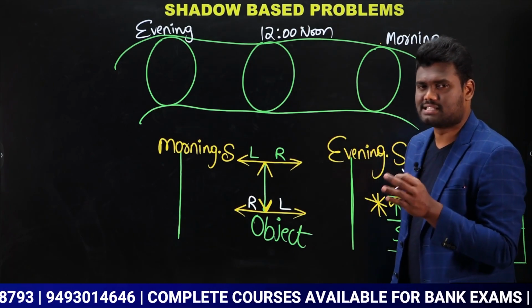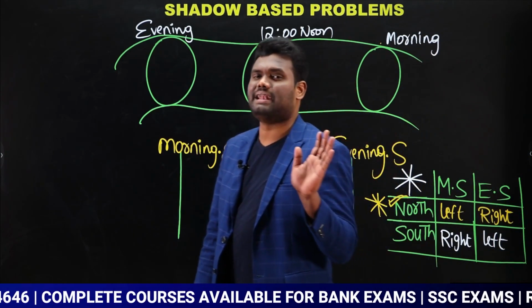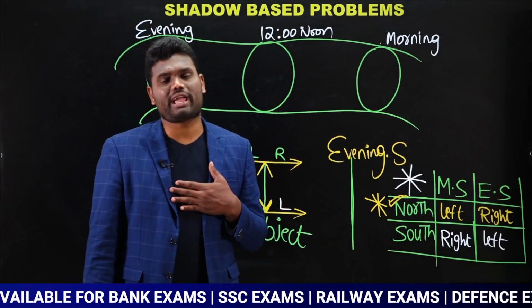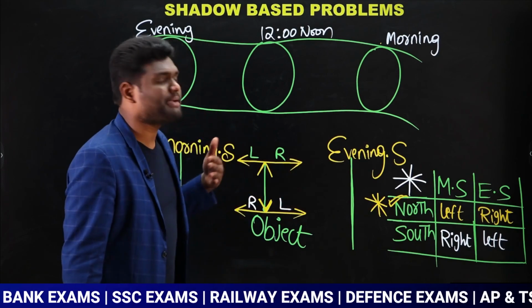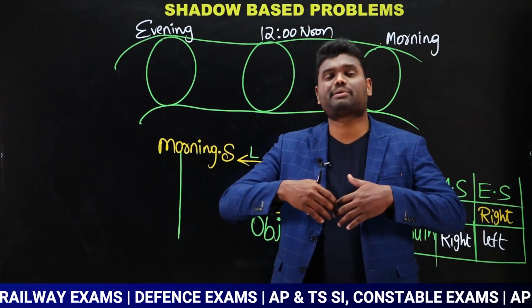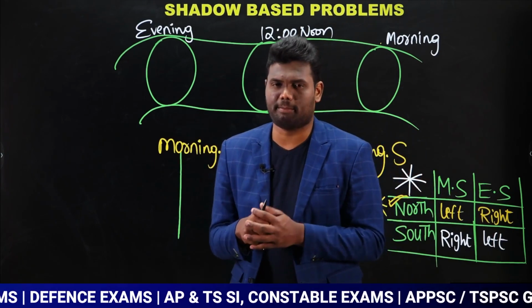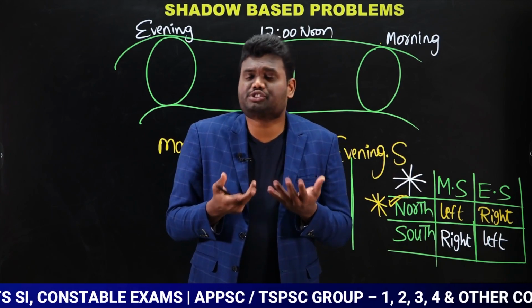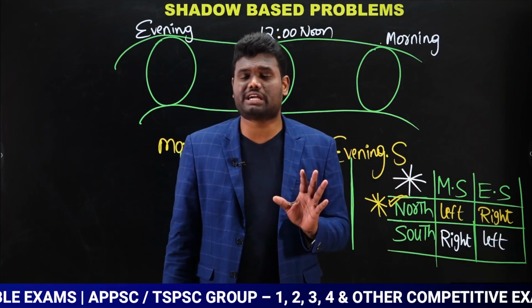Why it is not necessary, let us keep this example aside for just 2 minutes. Actually I am talking about me and my friend, but keep this example aside. Let us say I am traveling on a bike. When I am traveling on a bike, then obviously I will have a shadow and the bike also will have a shadow. Yes or no?